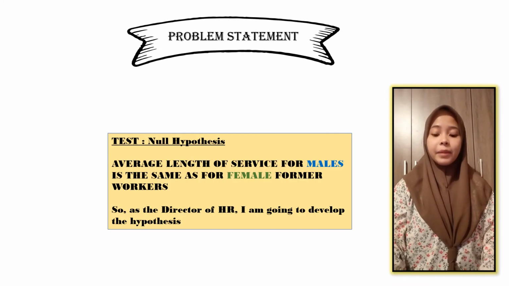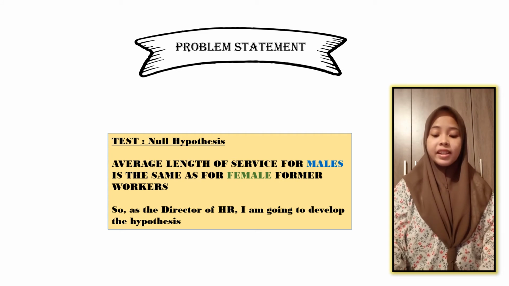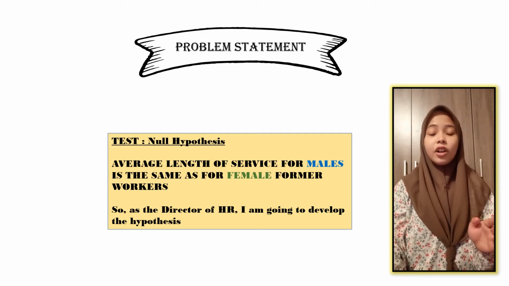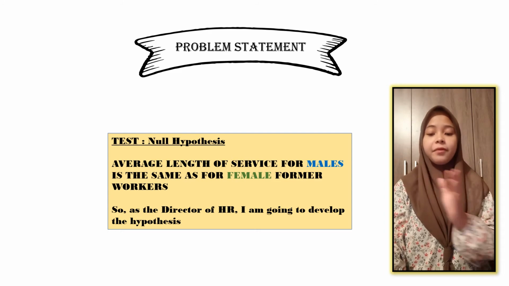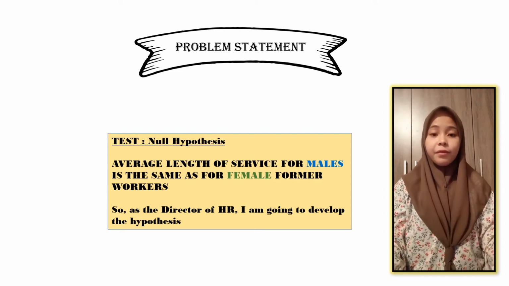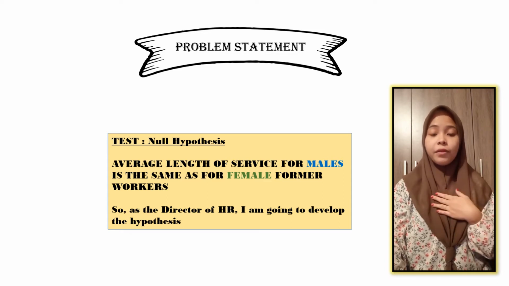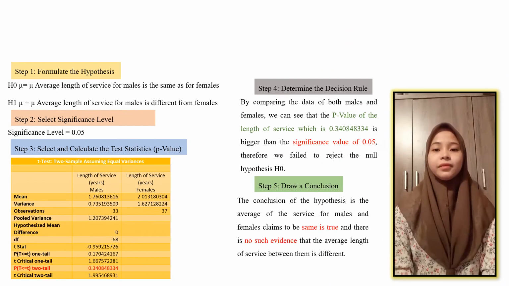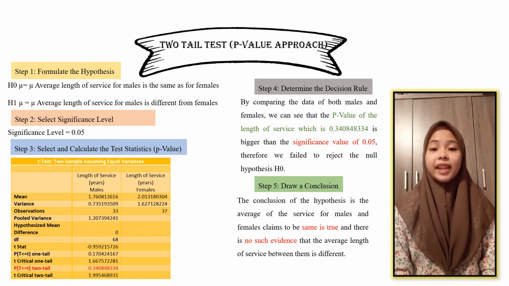The problem statement is to test the null hypothesis that the average length of service between males and females is the same for the former workers. So, as the Director of Human Resources, I am going to develop a hypothesis. I am going to use a two-tailed t-test, two-sample assuming equal variance, using the p-value approach. There are 5 steps in doing this hypothesis.